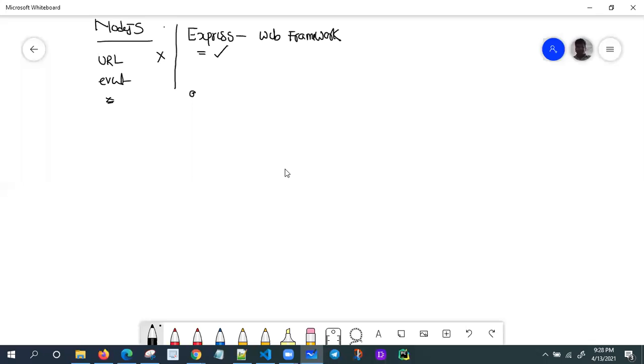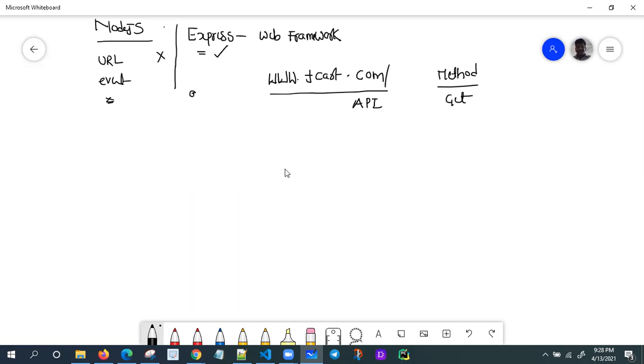So let me try this one. Suppose my application name is www.fcart.com. Fcart is my application name. So this is my root request, which might be a get request only. This is my root API, and the method is get.